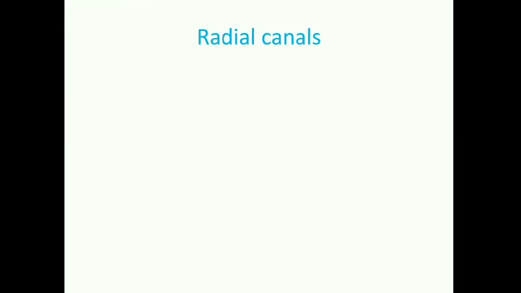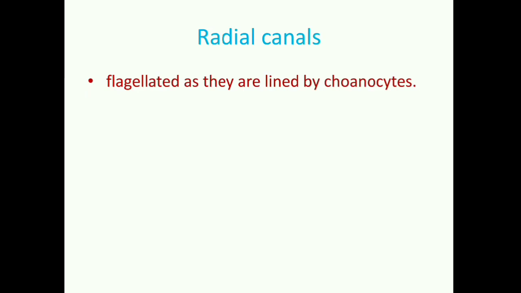Second type of canals is radial canals. If I say regarding these canals, they are made up of flagellated structures, and those flagellated structures are called choanocytes. We also call them collar cells. Choanocytes or collar cells are a characteristic feature of phylum Porifera. So radial canals are lined by choanocytes, and unlike incurrent canals, these are formed by evagination, that is outgrowth of the body wall. They communicate with the next canal, that is the excurrent canal, by other openings called apopyles or internal ostia.